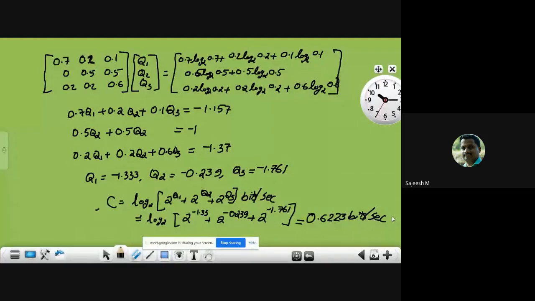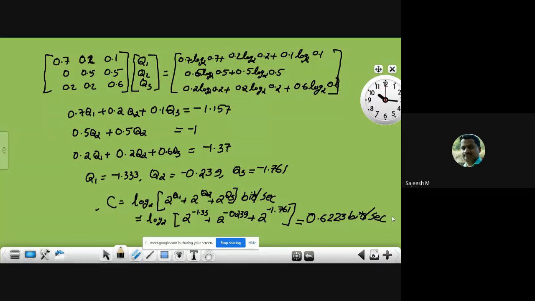Compared to the other method, for that we will have to find the expression for the mutual information. Then we will have to find the value of the input probabilities at which the maximum value of mutual information occurs.